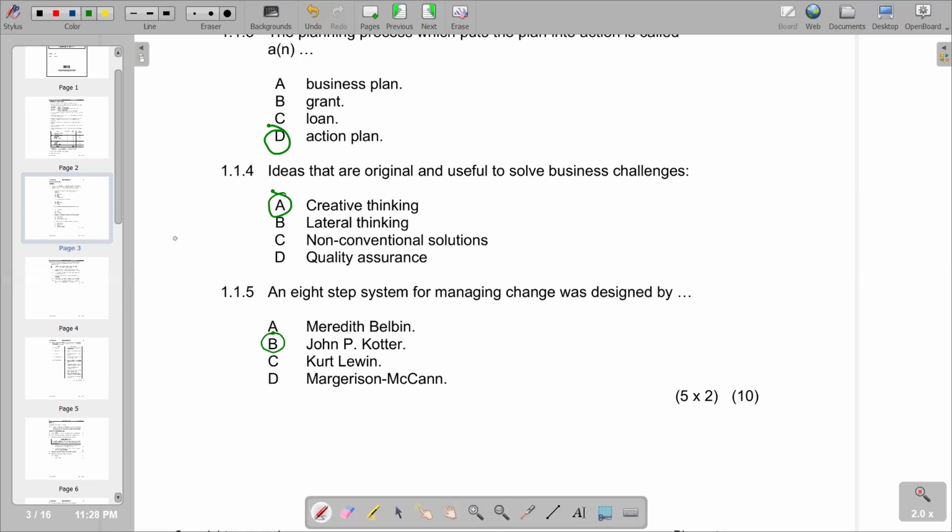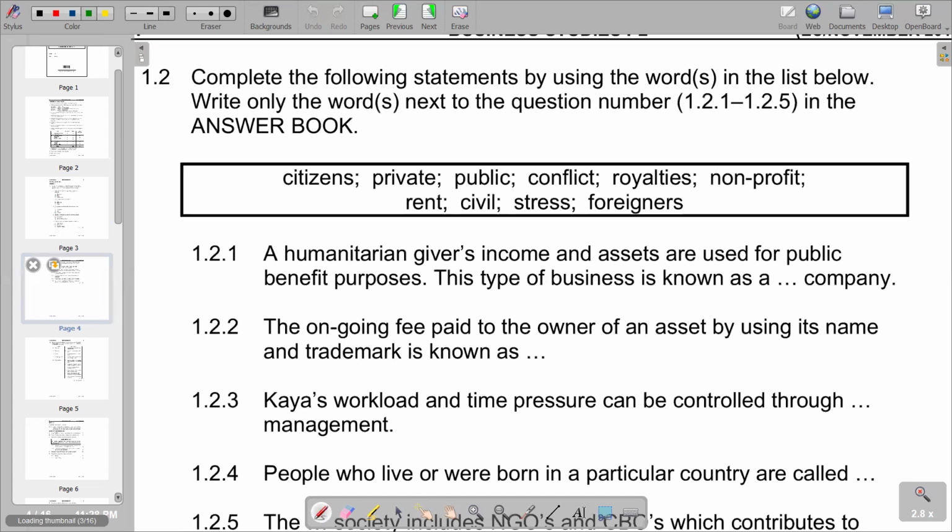Then we go to the next section whereby we're going to pick the correct term that is going to fill as a missing term that we have in our sentences. So we have got citizens, private, public, conflict, royalties, non-profit, rent, civil, stress, and foreigners as the responses that we are going to pick. So 1.2.1 reads, a humanitarian givers income and assets are used for public benefit purposes.